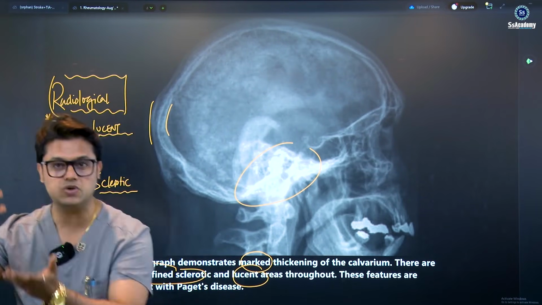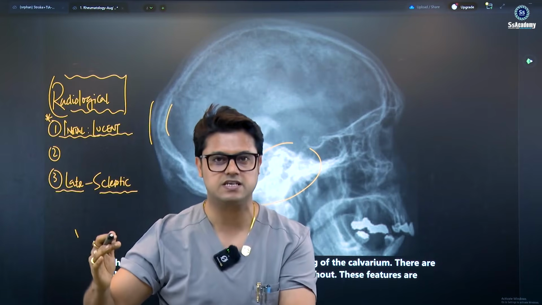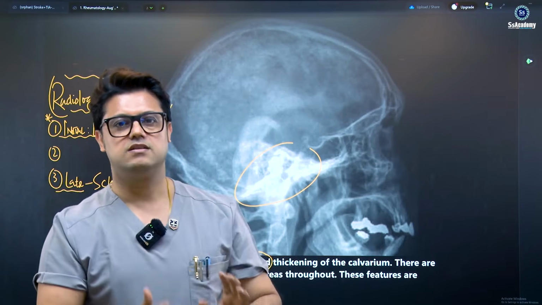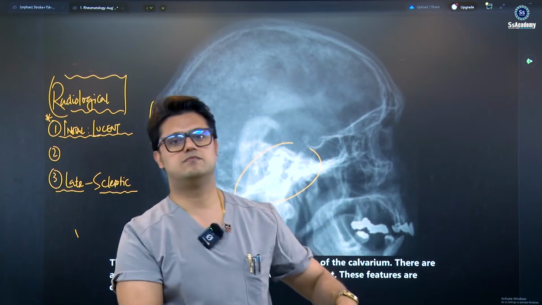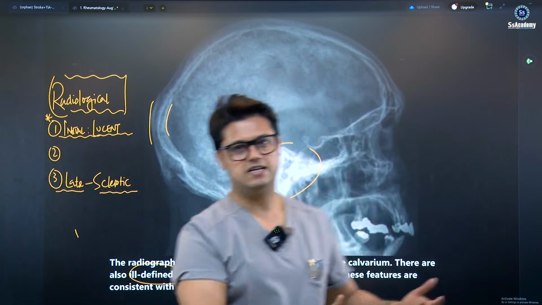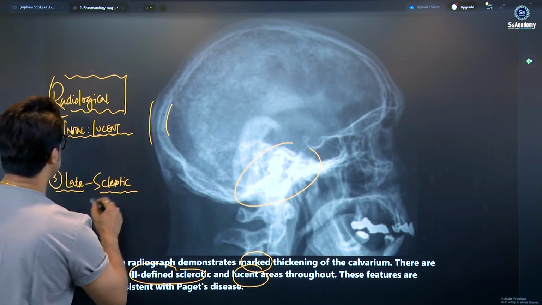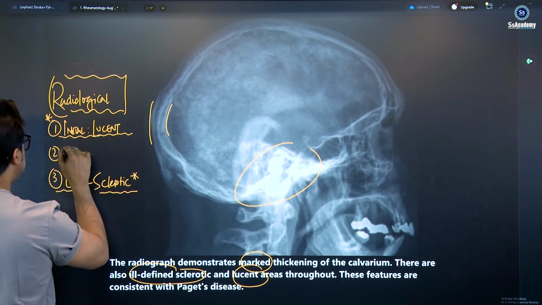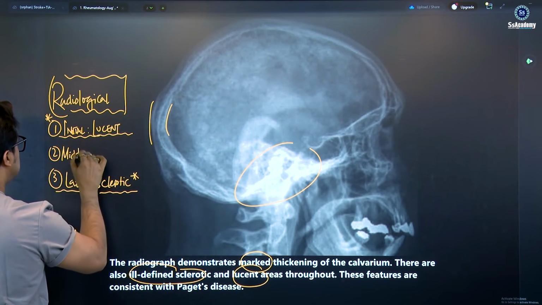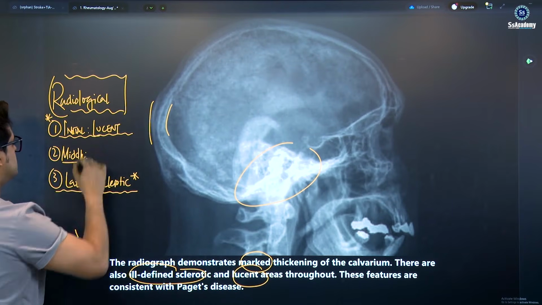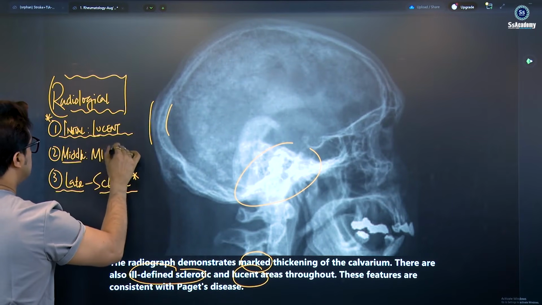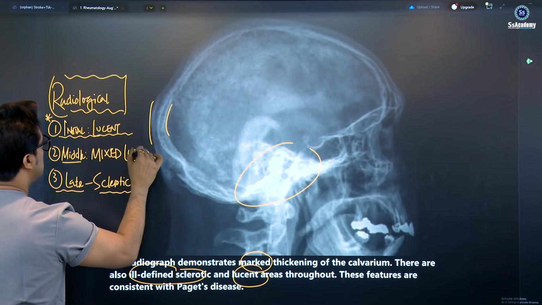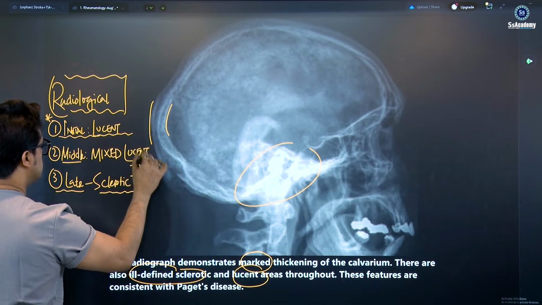Because the osteoclastic bone resorption in Paget disease stimulates osteoblastic new bone formation, the osteoblastic activity leads to new bone formation, and that leads to the sclerotic stage. If the patient comes in the middle stage of the disease, you will get the mixed lucent and sclerotic lesions, my dear.